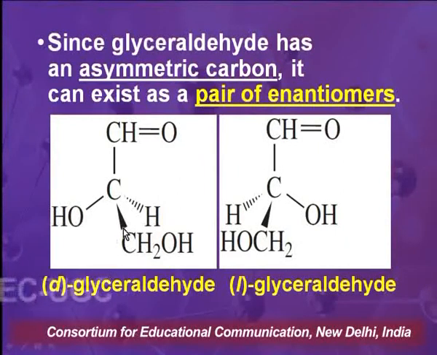So the perspective formula is the planar form of the three-dimensional structure. We shall be discussing the D and L orientations even for these molecules. I'll show you how to assign D and L configurations to a molecule even when it is present in its perspective formula.